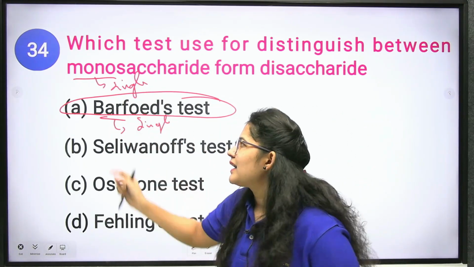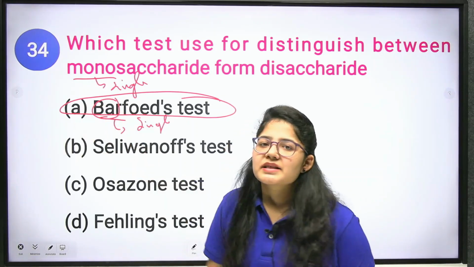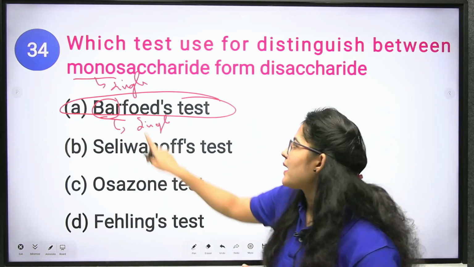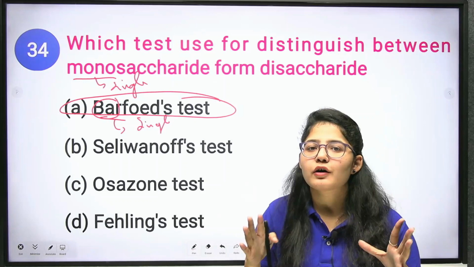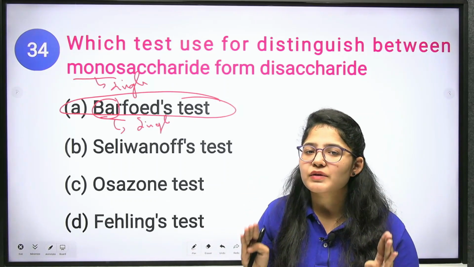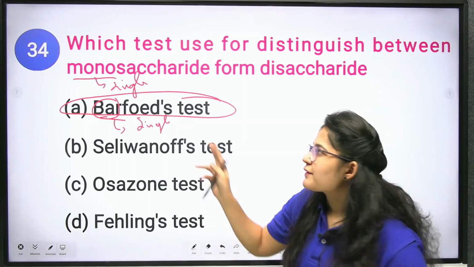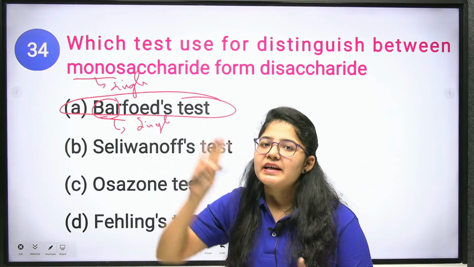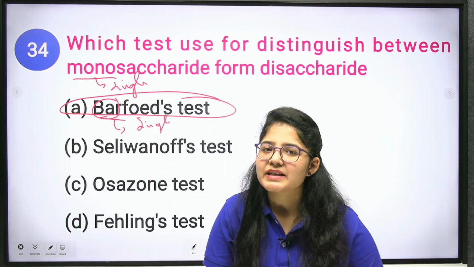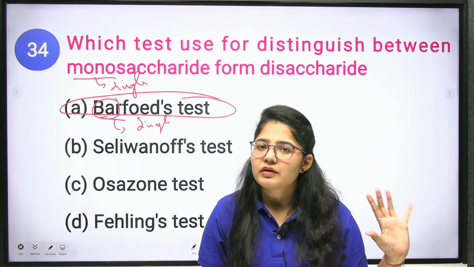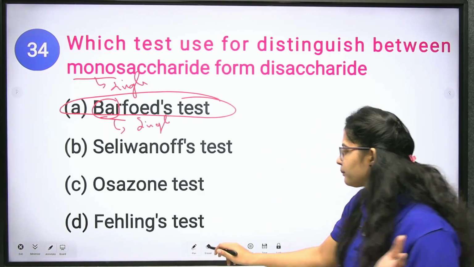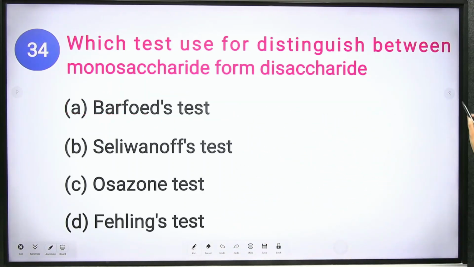Mono means single, and at a bar you take a single peg, that is Barfoed's test. So it acts as the distinguishing test between monosaccharides and disaccharides. If it gives a positive result, it confirms the presence of monosaccharides, and the other group is disaccharides. Clear? Okay. Next question.